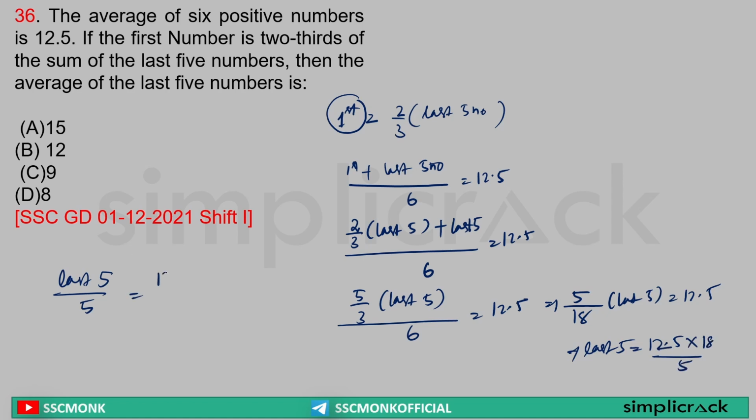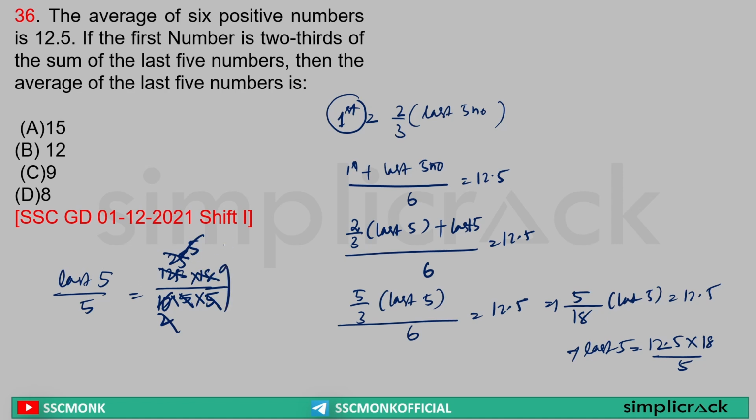So here I can write 12.5 into 18 divided by 5 was the last 5 numbers, divided by 5 is the other number. Sir, 12.5 can be taken as 125 into 10. Yes or no? Yes. 5 2s are 10, 5 5s are 25, 5 5s are 25, 5 2s are 10, 2 9s are 18.